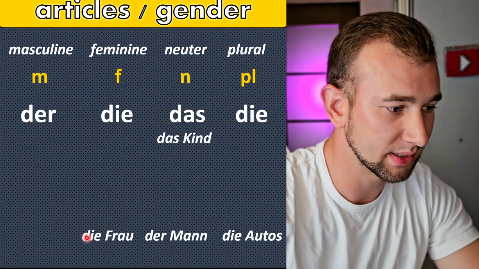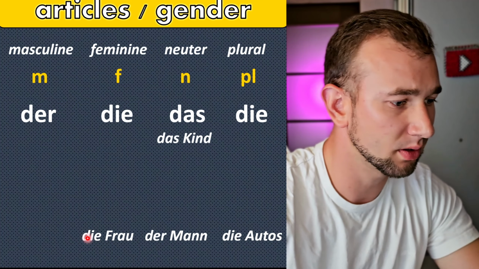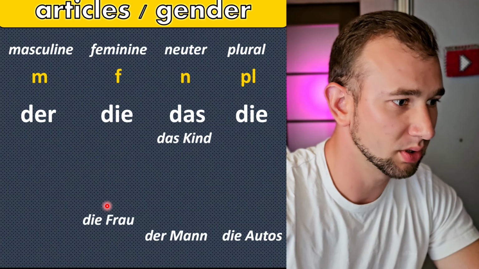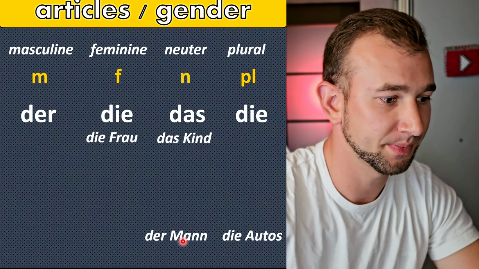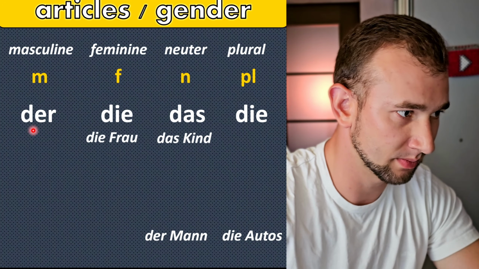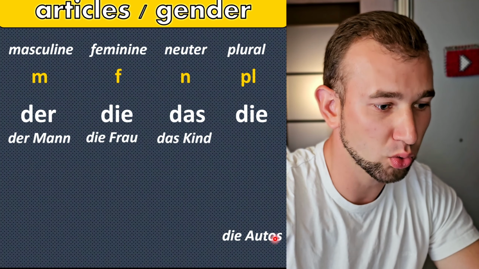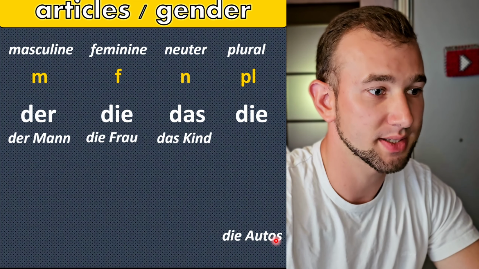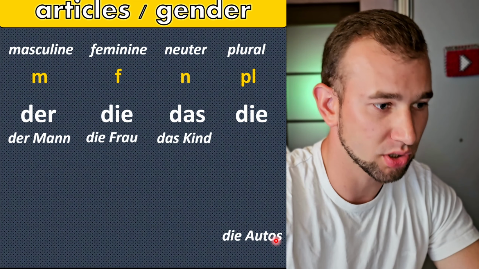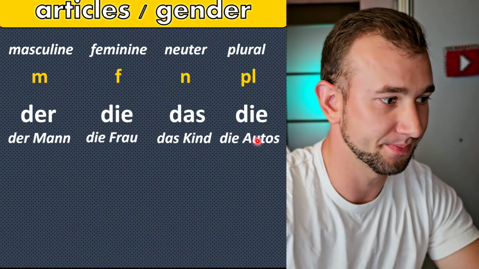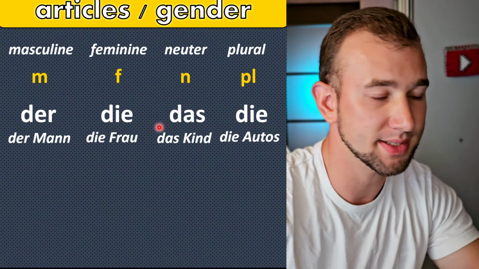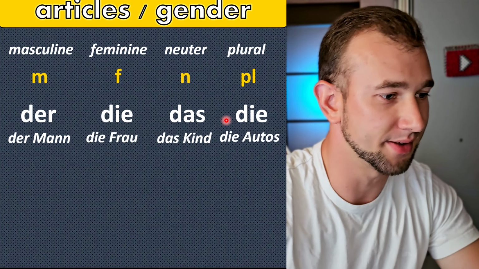Die Frau, die, it's singular. Also, die Frau, feminine. Der Mann, masculine. And die Autos, the cars, it's a plural form. So, der, die, das, and die.